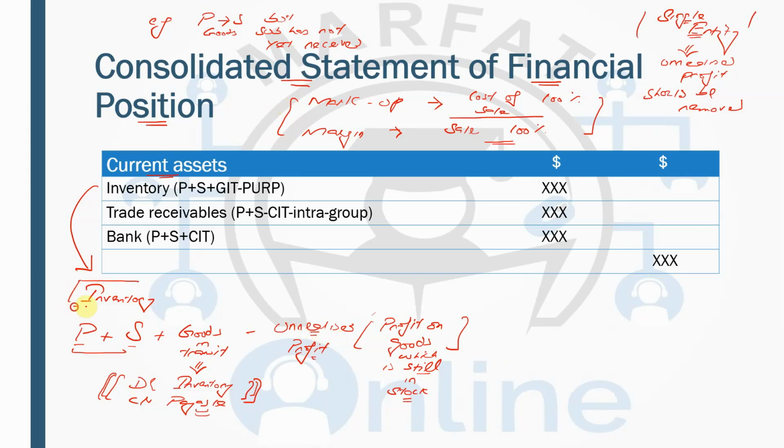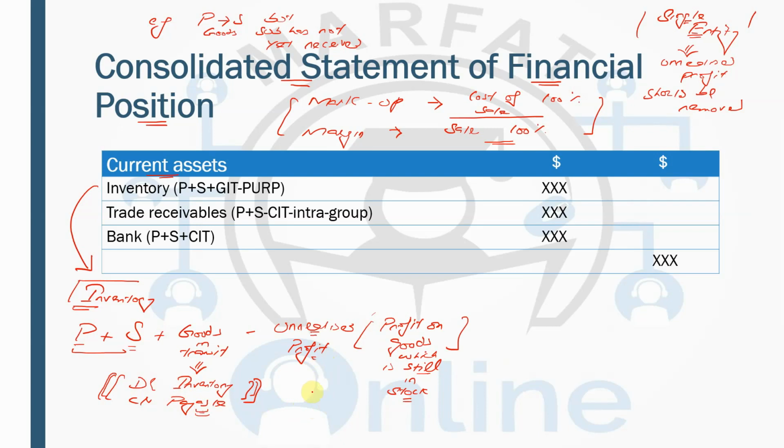So when you are dealing with the inventory, take the parent's inventory from the individual financial statements, take the subsidiary's inventory from the individual financial statements, and then there will be the goods in transit which has not been recorded, so you're going to record it along with the corresponding payable, and the unrealized profit will be removed.